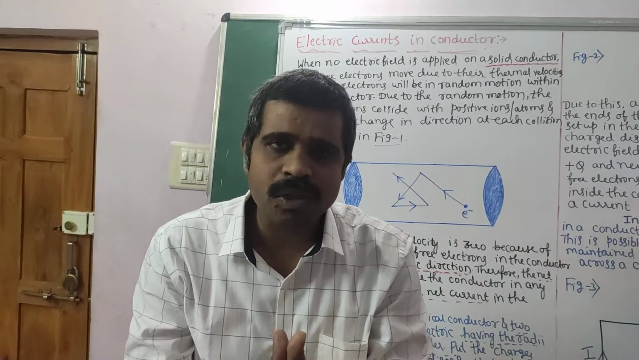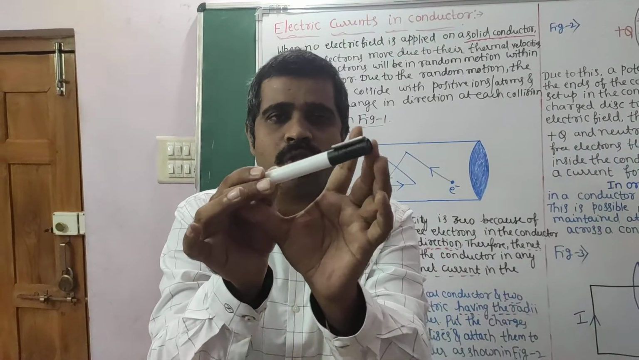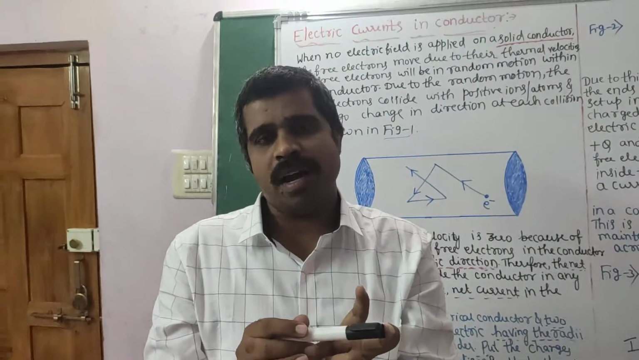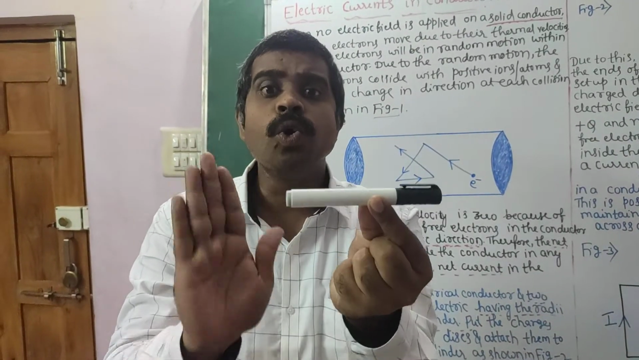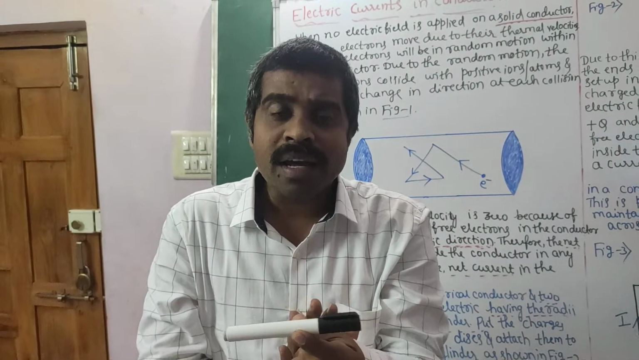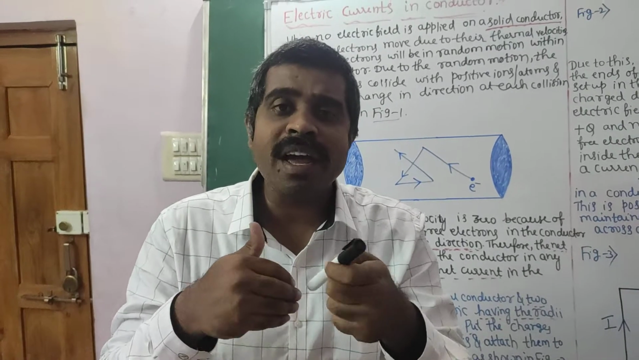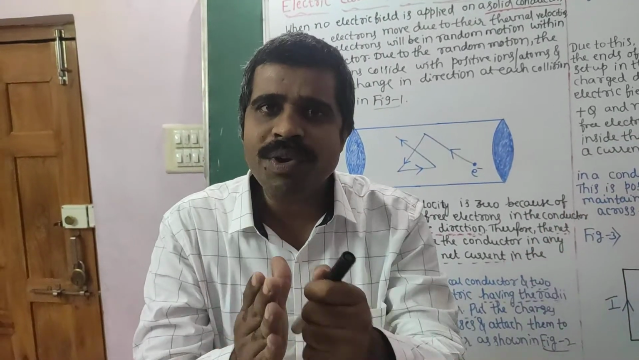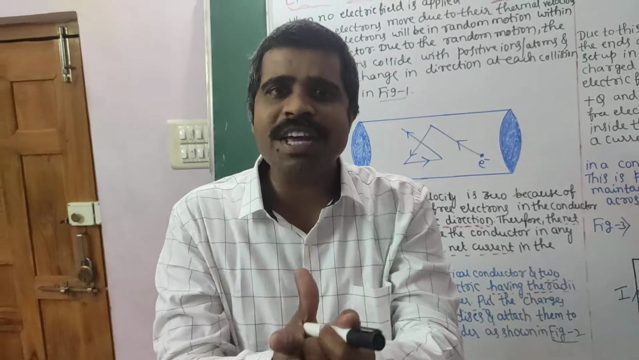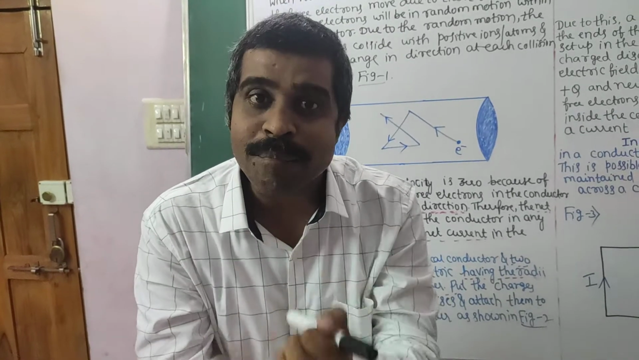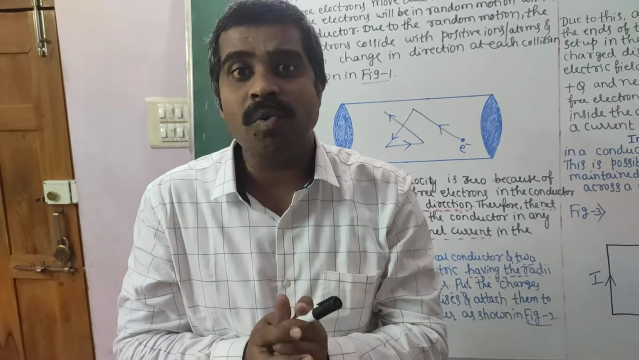First of all, we are taking one conductor. Imagine this is a solid conductor, and no electric field is applied. At that time, whatever free electrons are there start moving in a random motion. They collide with neighboring free electrons, heat generates, and hence the temperature inside the conductor increases. At that time free electrons gain thermal velocities.